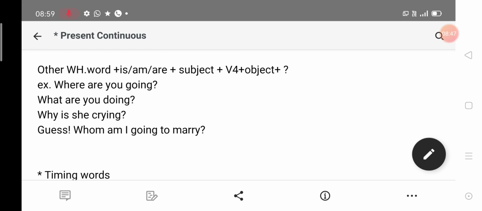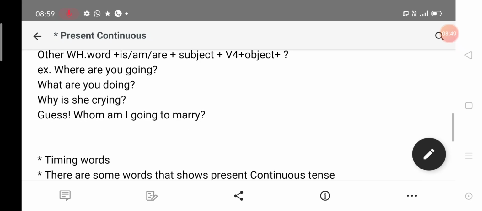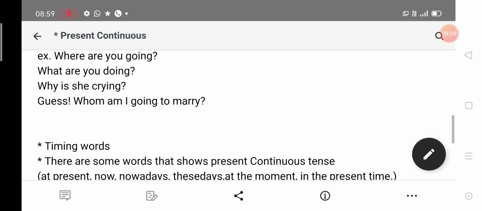So WH word plus is, am, are plus subject plus verb before plus object, such as why are you going, where are you going? Here the subject is you, and according to you we will use are. What are you doing? Here the subject is you, and according to you we will use are. Why is she crying? Here the subject is she, so according to she we will use is plus verb before. Guess whom am I going to marry? Here the subject is I, not whom.